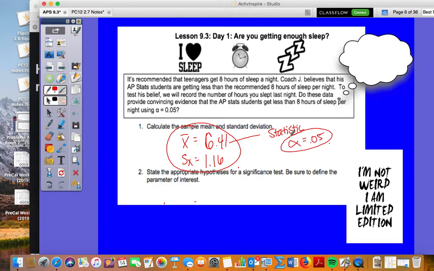Now let's talk about this. This is the scenario. Coach J, me, thinks that it is recommended that teenagers get 8 hours of sleep a night. Okay? I believe that y'all, being in my AP Stats team, get less than 8 hours a night.